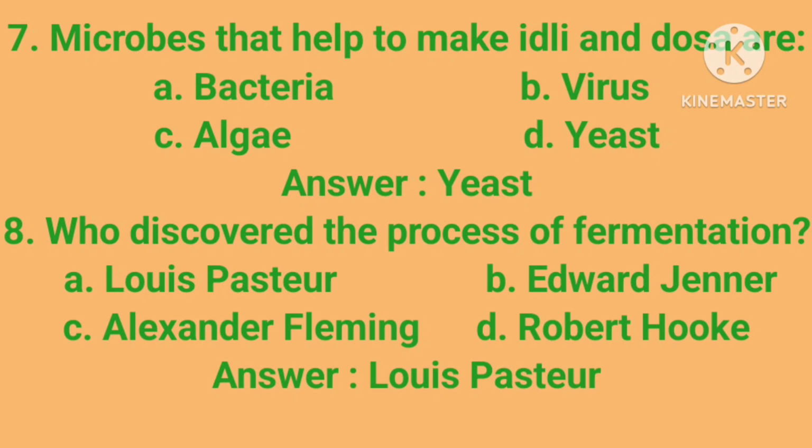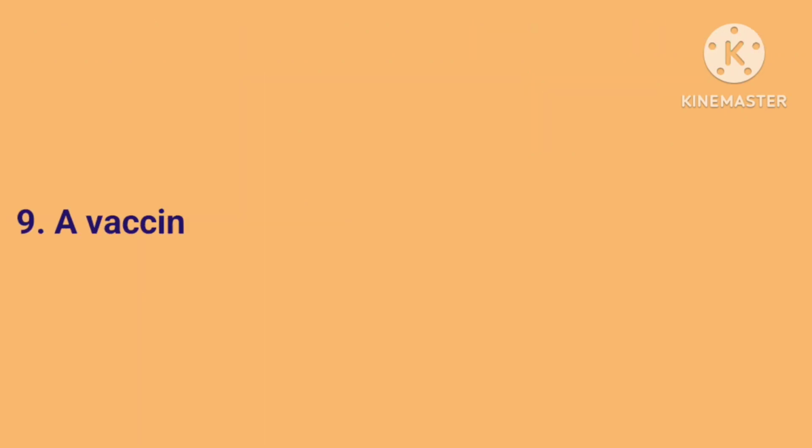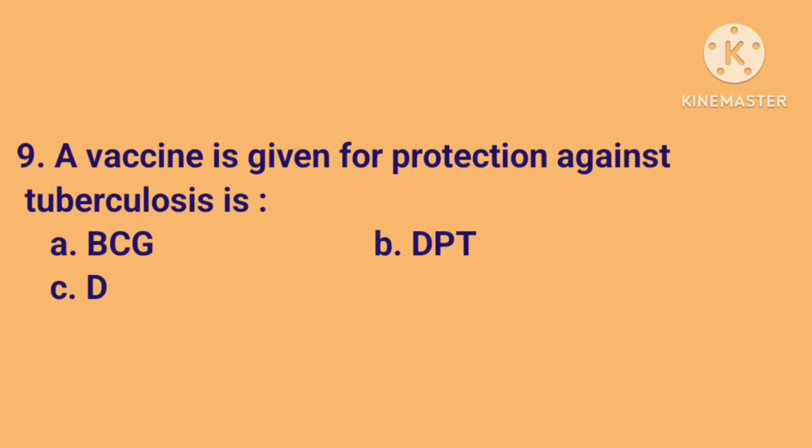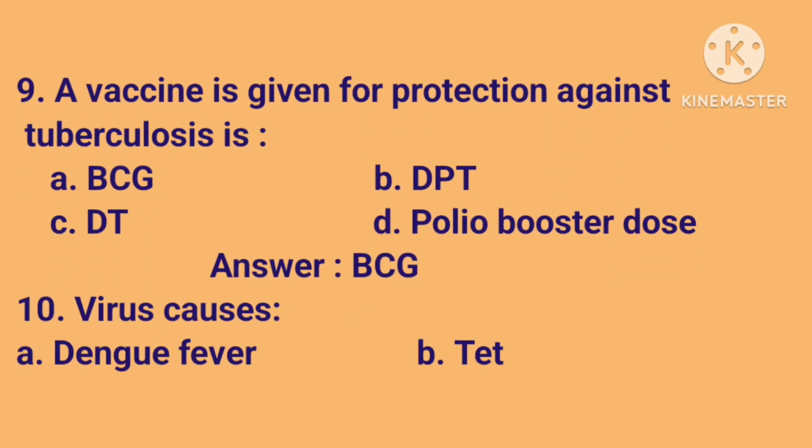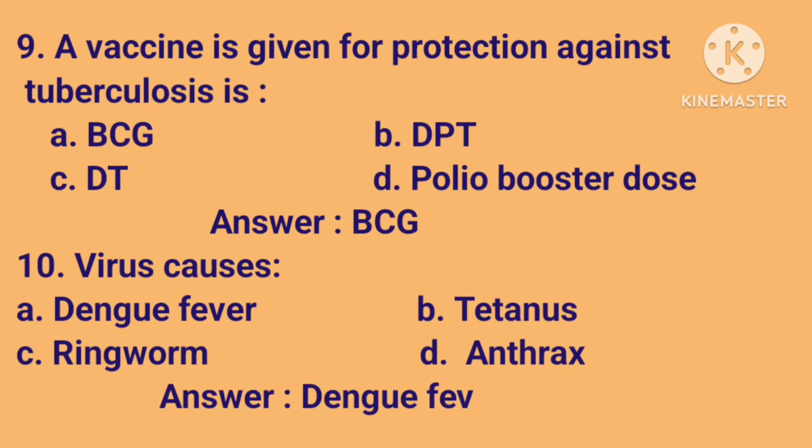Answer is Louis Pasteur. Ninth is a vaccine is given for protection against tuberculosis. A. BCG, B. DPT, C. DT, D. Polio booster dose. Answer is BCG. 10th is virus causes A. Dengue fever, B. Tetanus, C. Ringworm, D. Anthrax. Answer is dengue fever.